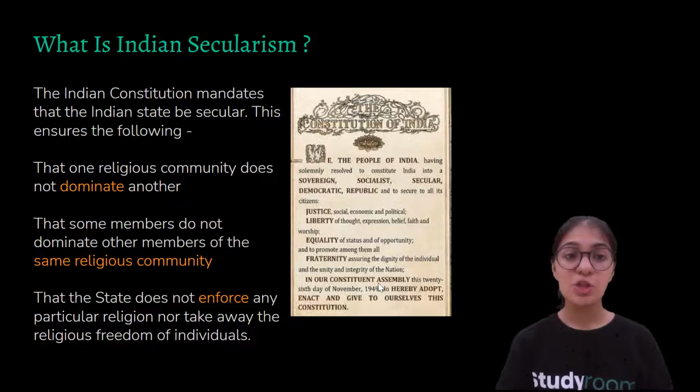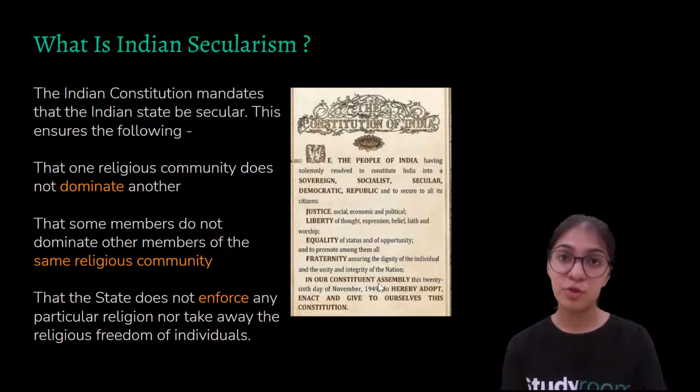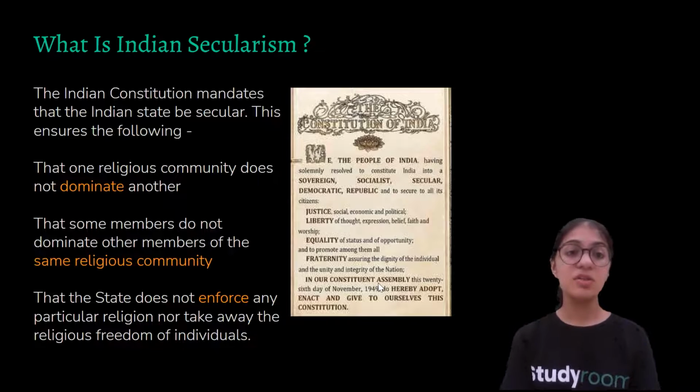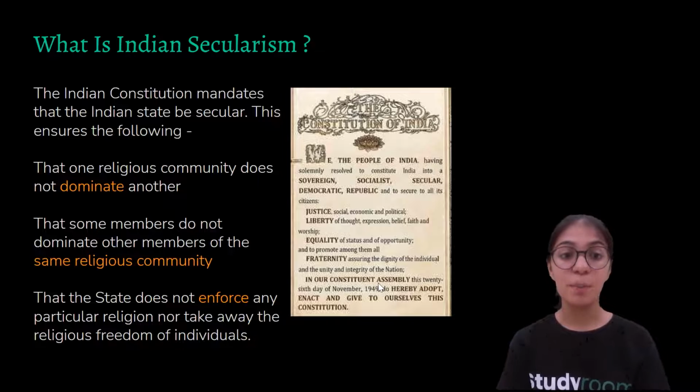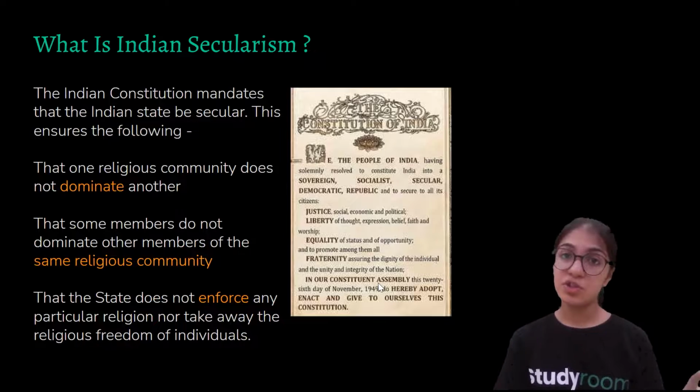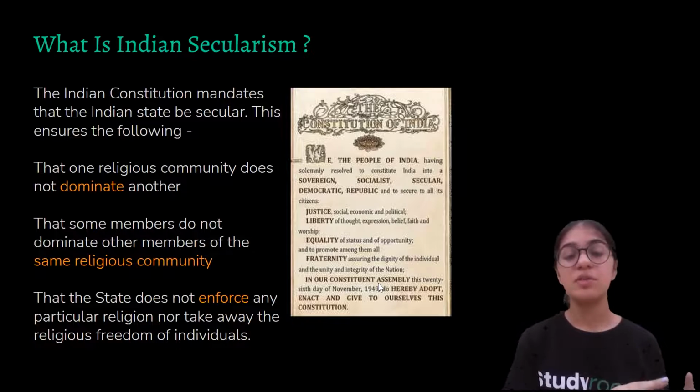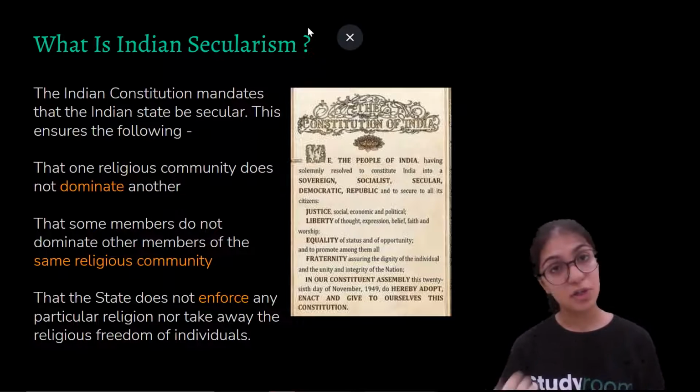All right, so basically there are some measures that have to be followed in order to ensure that a country is a secular state. So the first one is that one religious community does not dominate another, and that some members do not dominate the other members of the same religious community. So basically there are two measures that have to be followed in order to ensure that a country is a secular state. One of the measures is that one religious community does not dominate the other religious community.